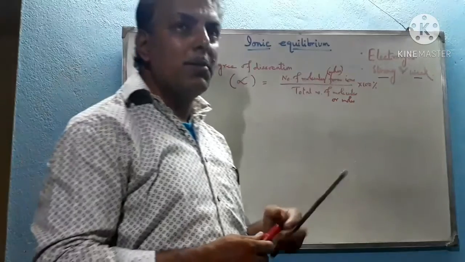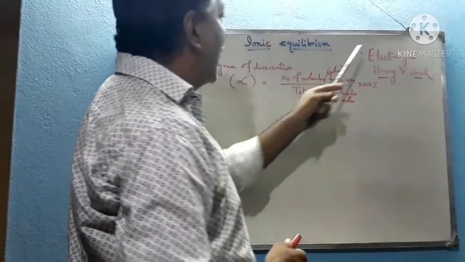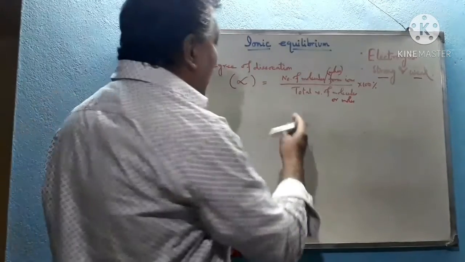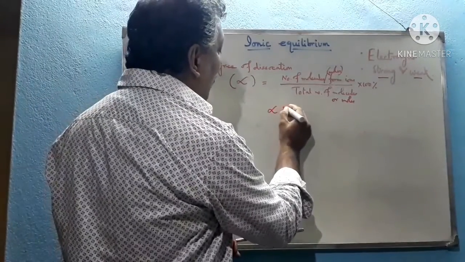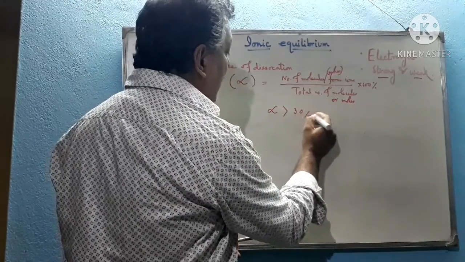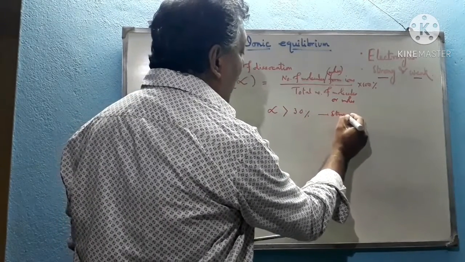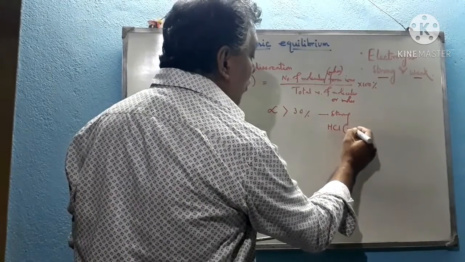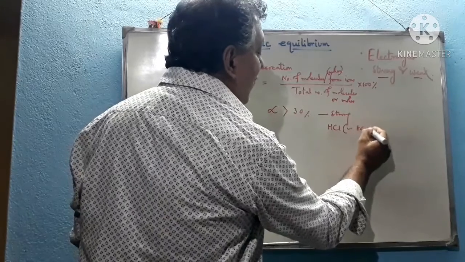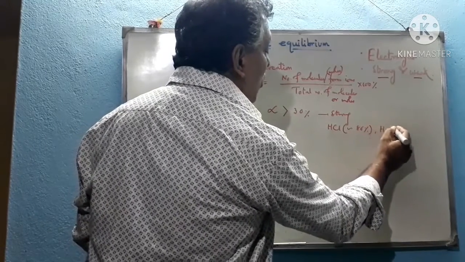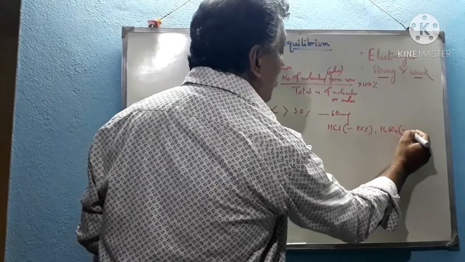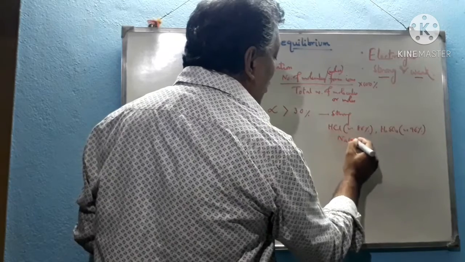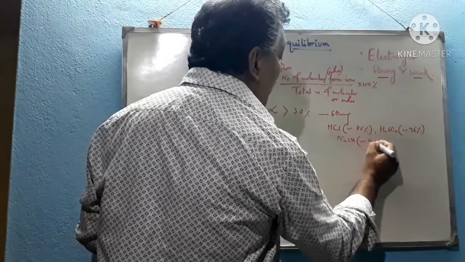On the basis of degree of dissociation, we can classify the electrolytes into two categories, known as strong and weak electrolytes. Generally, whenever alpha is greater than 30%, it is called a strong electrolyte, like HCl, where alpha is approximately 86%; H2SO4, where alpha is approximately 96%; and sodium hydroxide, where alpha is approximately 94%.